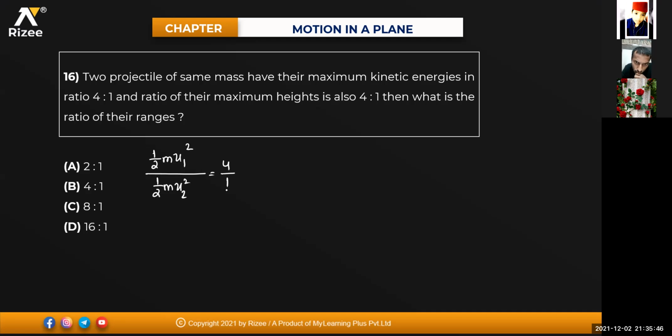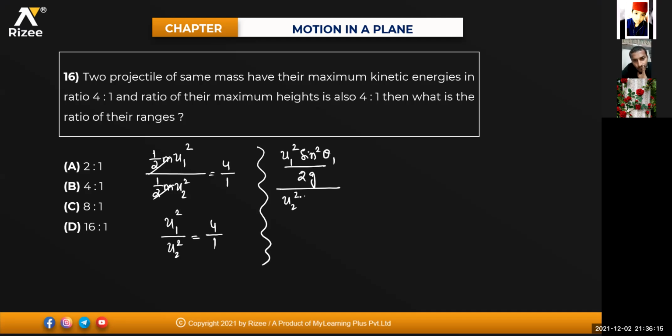4/1. So half m and half m will get cancelled. So u1 square divided by u2 square is equal to 4 divided by 1. Isn't it? The ratio of their maximum height is also 4:1. Maximum height means u1 square sine square theta 1 divided by 2g, and the same way u2 square sine square theta 2 divided by 2g. That will be equal to how much?